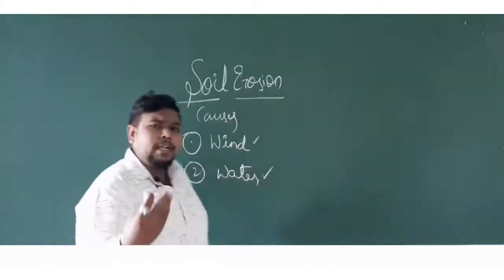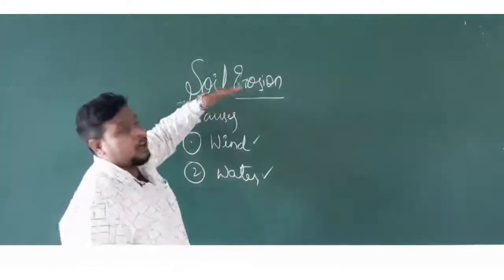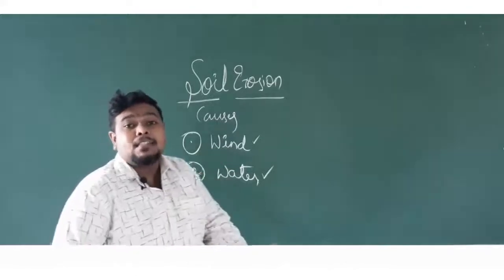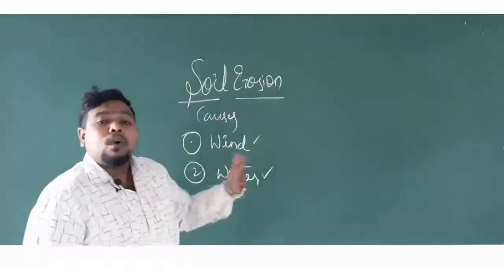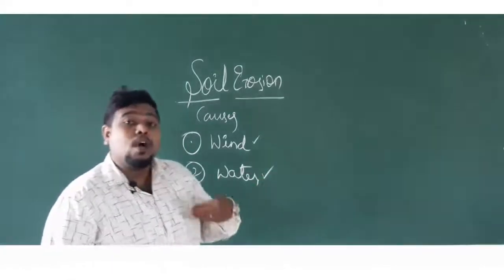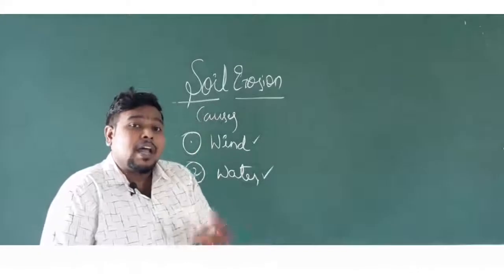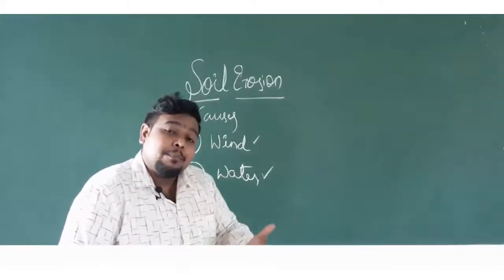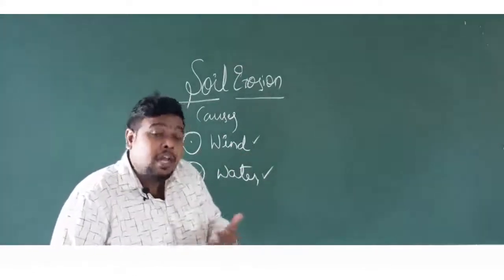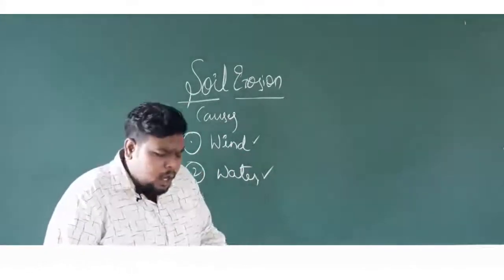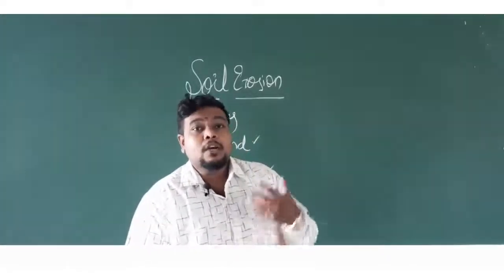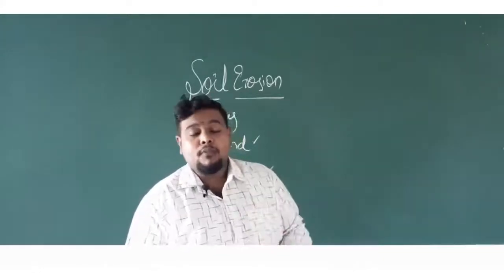Whatever soil erosion is caused by wind can be termed wind erosion. And whatever soil erosion occurs due to water can be called water erosion. If soil erosion occurs due to water, that is water erosion, and if it is caused due to wind, that is wind erosion. Now we have various types of wind erosion as well as water erosion, and we will be dealing in depth with them.